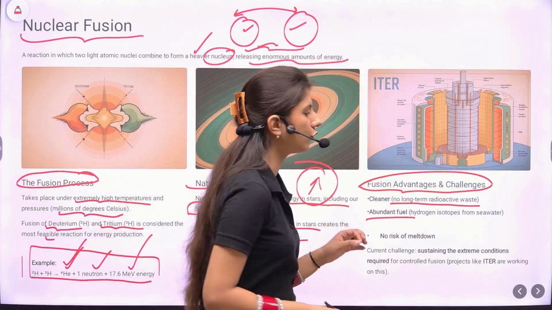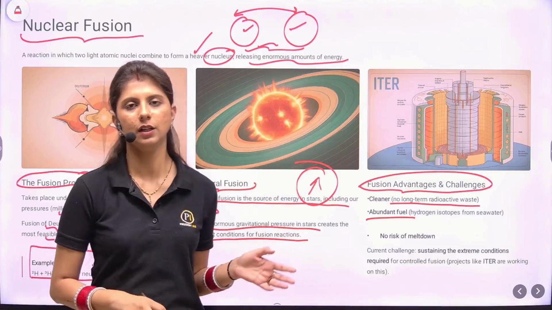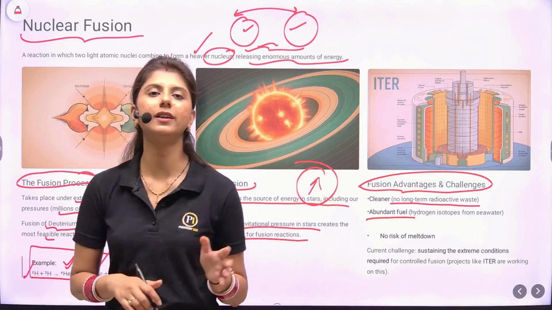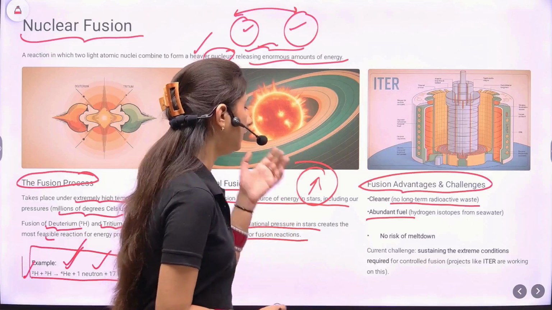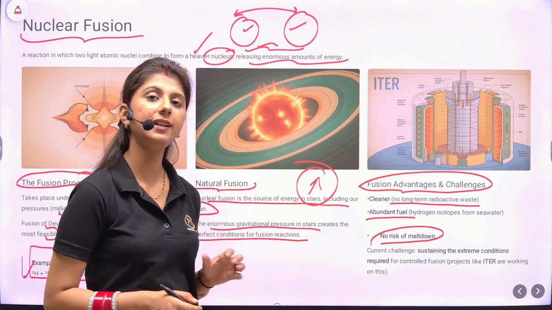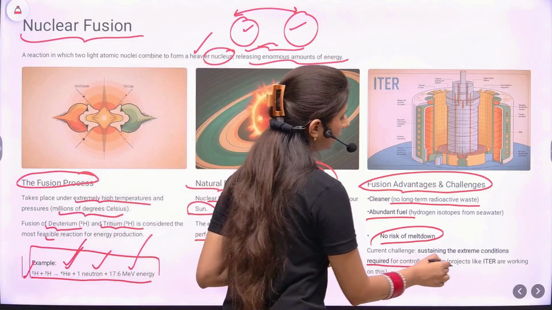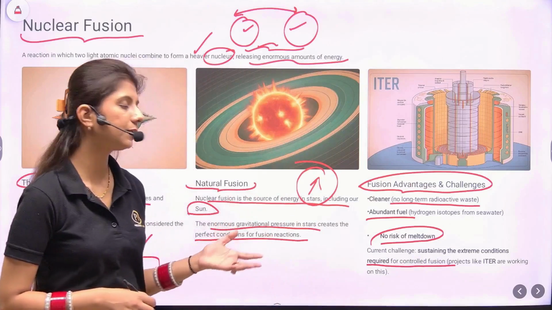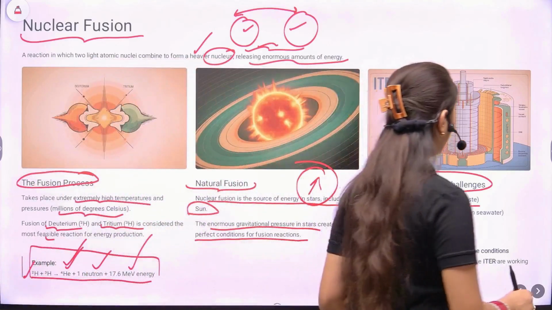Abundant fuel, because hydrogen isotopes from seawater are very easy to get. The fuel is very easy; you need not use uranium-235 specifically. There is no risk of reactor meltdown. But what is the challenge? It is sustaining these extreme conditions which are required for controlled fusion. Now various projects are already working on this.